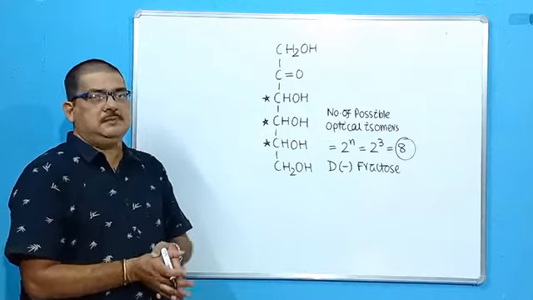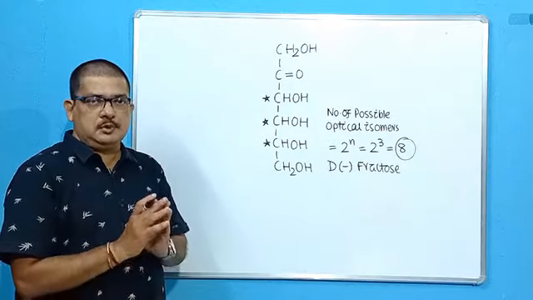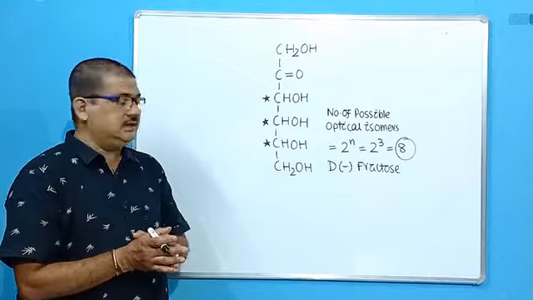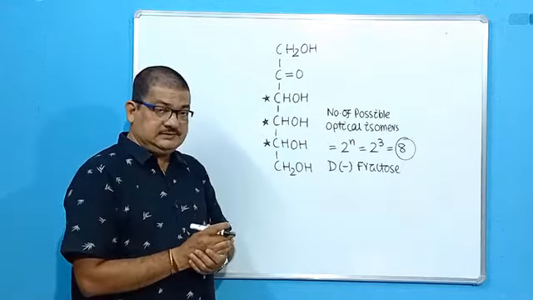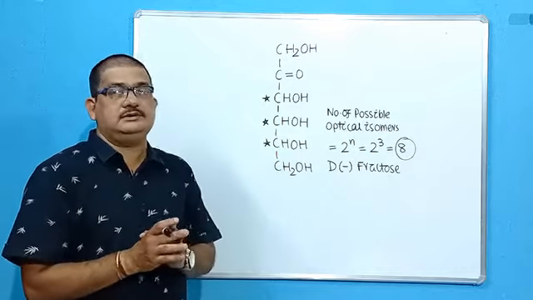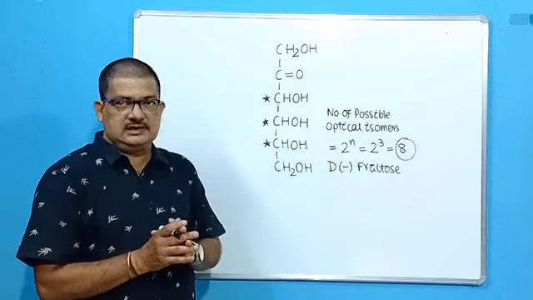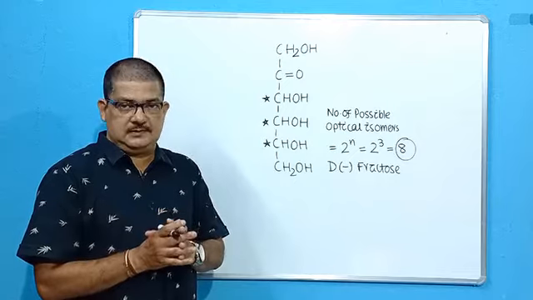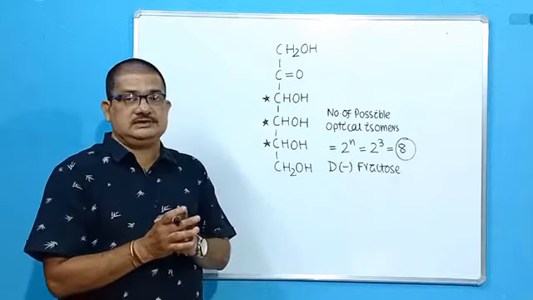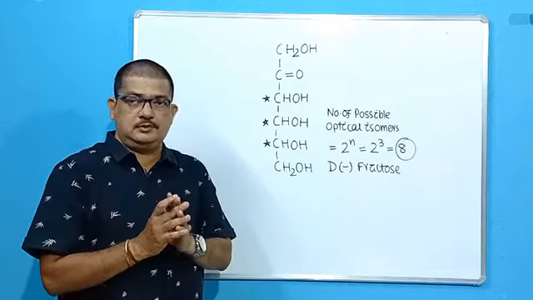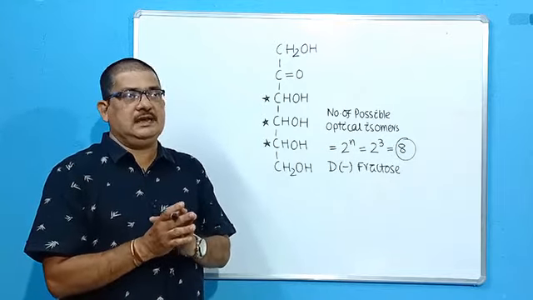So if you are asked how many optical isomers are possible in the case of fructose, your answer will be 8. One of them is D-fructose. Okay. So why a negative sign? Because naturally occurring fructose is laevorotatory in nature. That's why it is also known as laevulose. I told you in the last class. Okay. So this is how the structural elucidation of fructose was done, which was again confirmed.